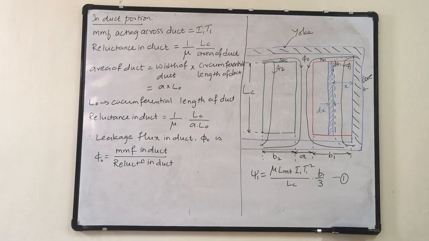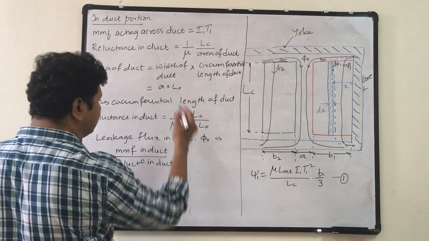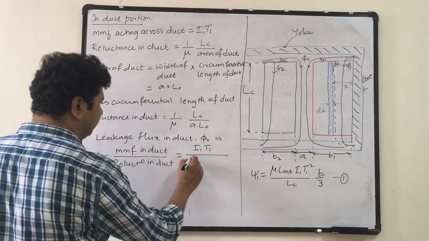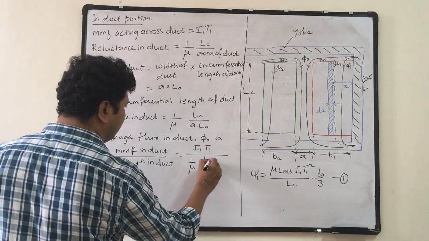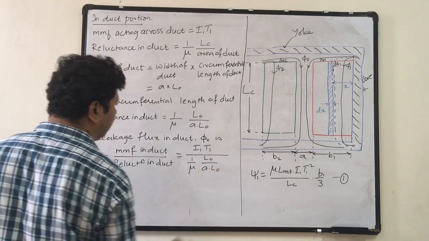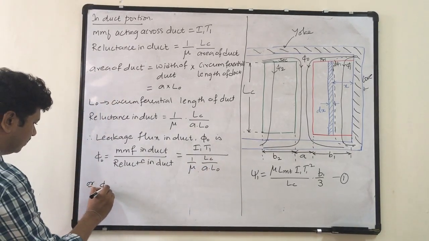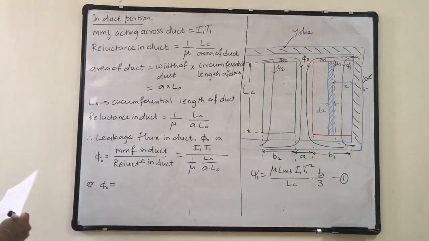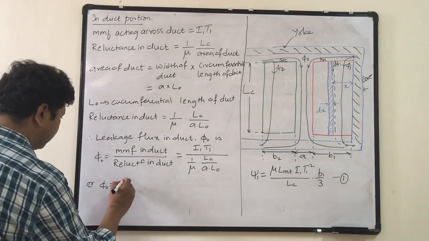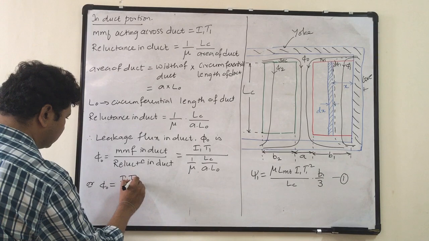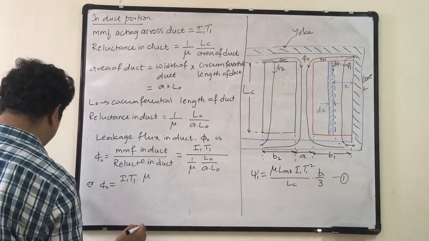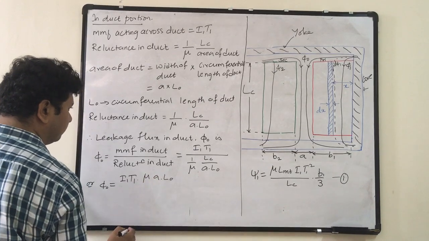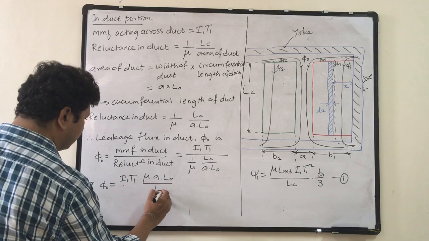MMF in the duct is I1 T1, divided by the reluctance in the duct, which is 1 over mu into LC upon A into L0. Or phi naught is equal to I1 T1 into mu A into L0 upon LC.